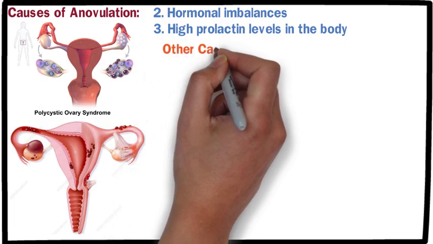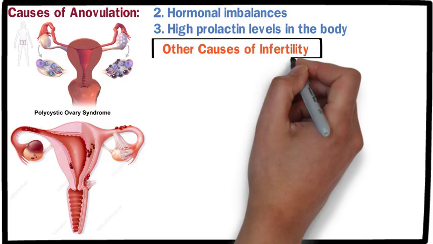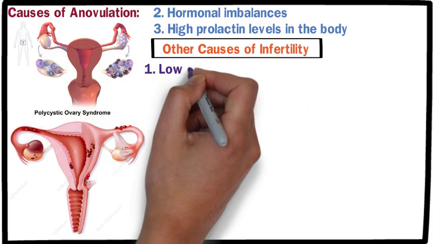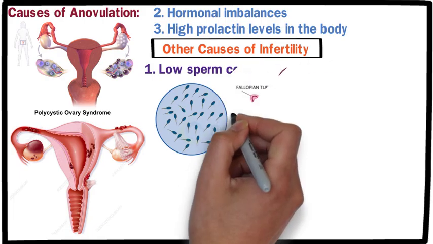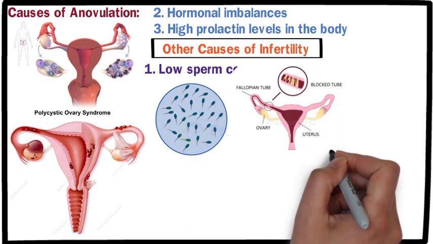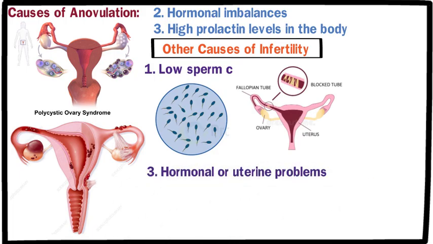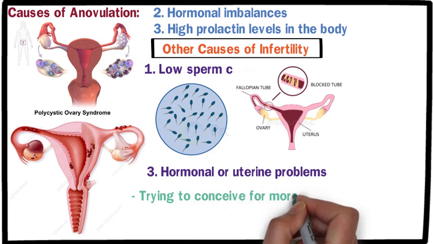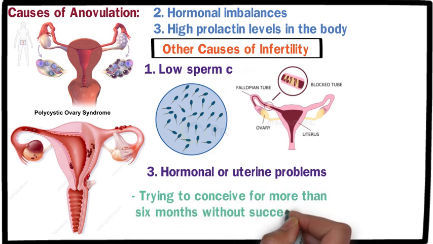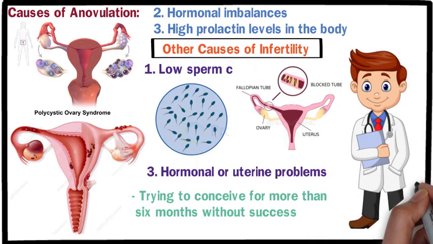Other causes of infertility. Even if ovulation occurs, pregnancy might not happen for several reasons. 1. Low sperm count or poor sperm quality in the husband. 2. Blocked fallopian tubes in the woman. 3. Hormonal or uterine problems, among others. So, if a couple lives together and has been trying to conceive for more than 6 months without success, they should consult a gynecologist for proper evaluation and treatment.